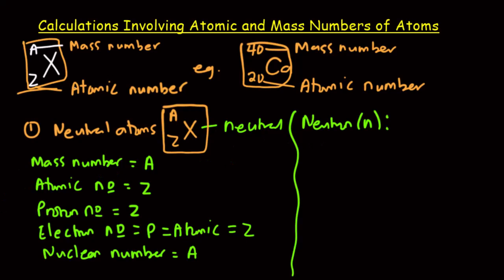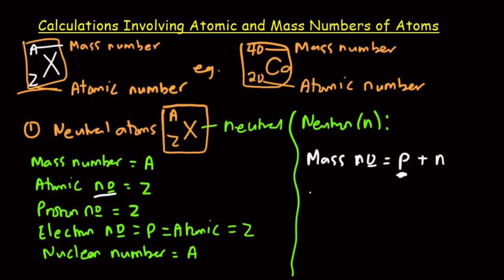Now, if you take a look at the mass number, we said that the mass number is equal to the summation of the proton number plus the neutron number. That's from the definition. But we've also seen that the proton number is the same as the atomic number.